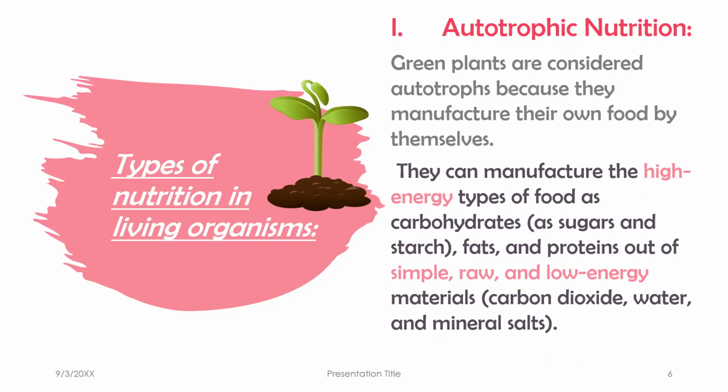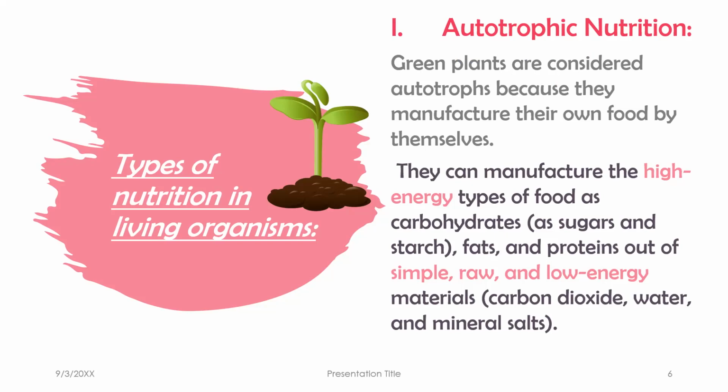They can manufacture the high energy type of food as macromolecules, carbohydrates like sugar and starch, fats and proteins, out of simple, raw, and low energy materials like carbon dioxide, water and mineral salts.